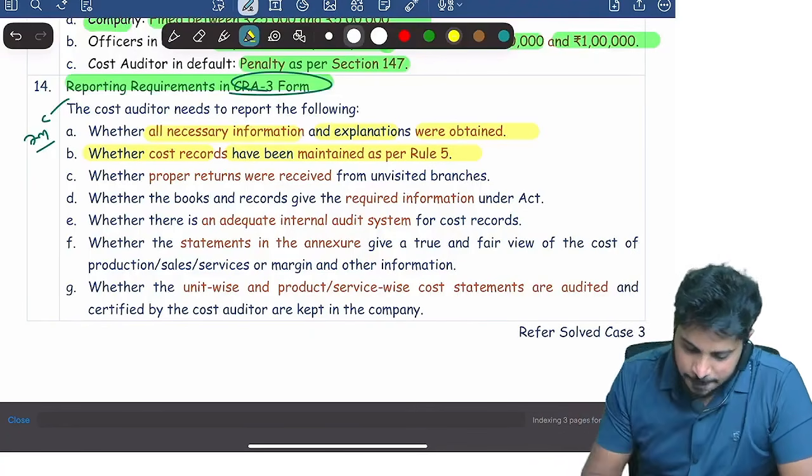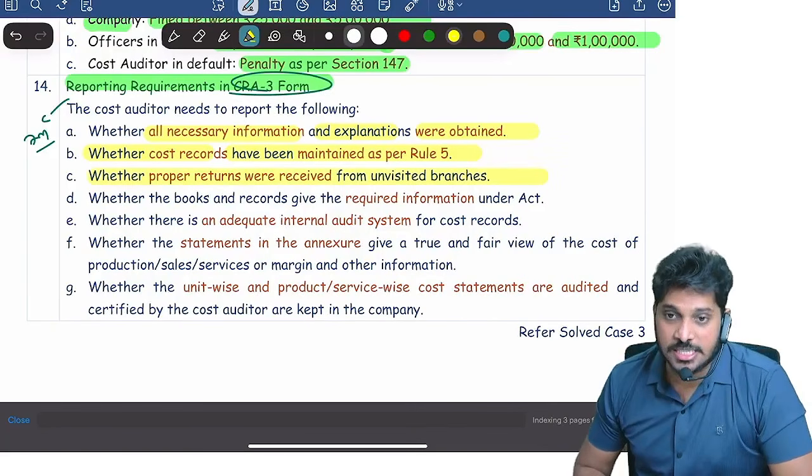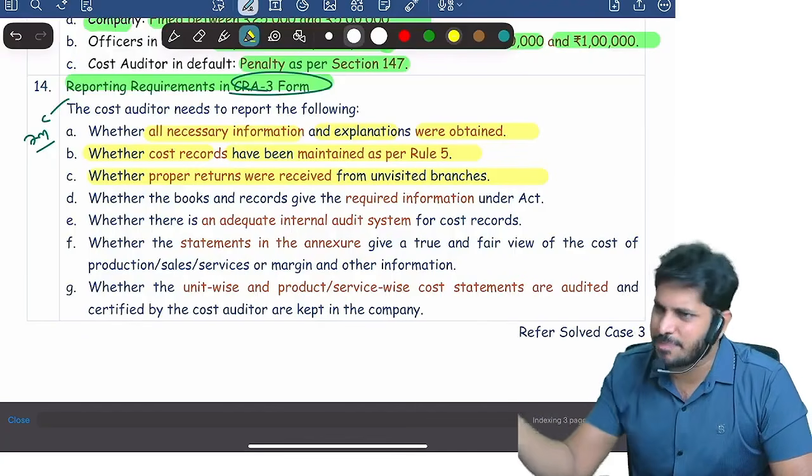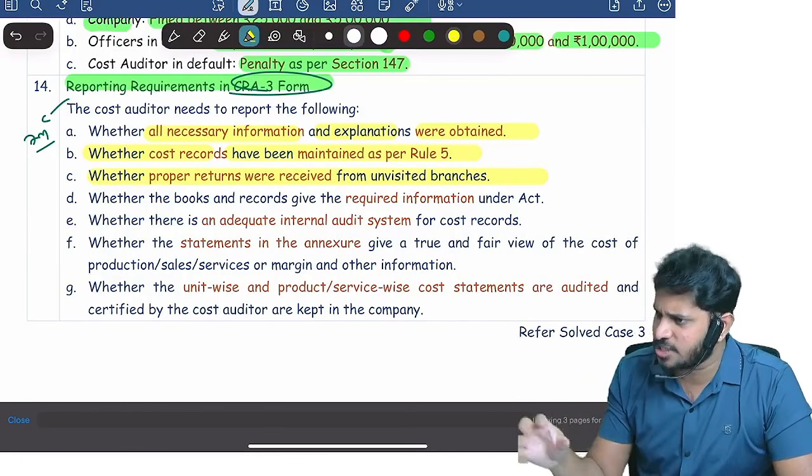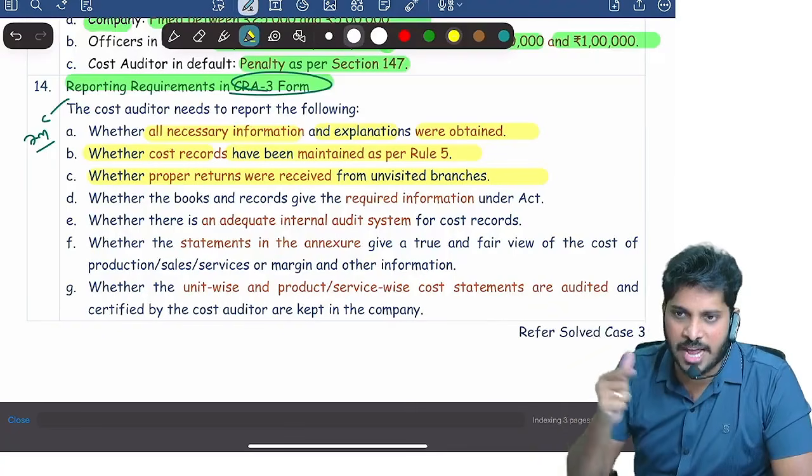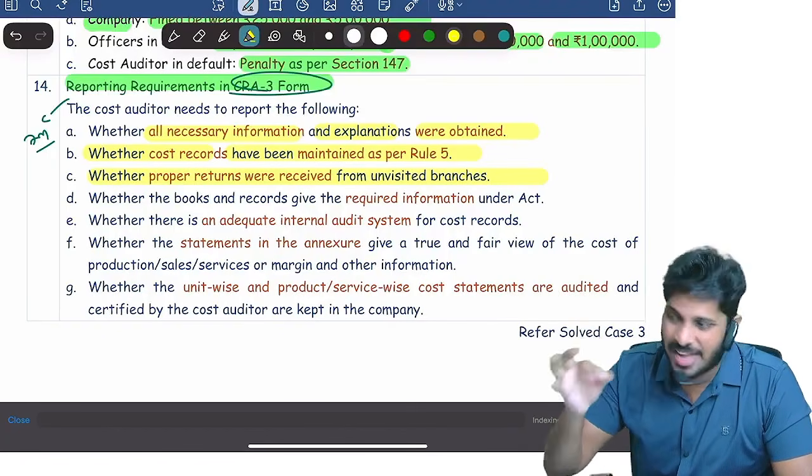Okay, next up. Whether proper returns received from unvisited branches. As a cost auditor, he may not visit all the branches, only a few branches he might visit. So whether audit reports from branches were received or not.